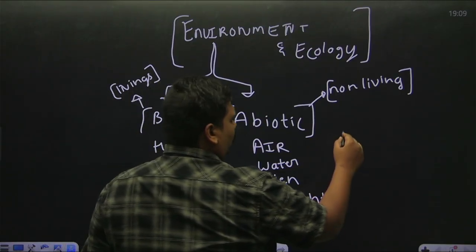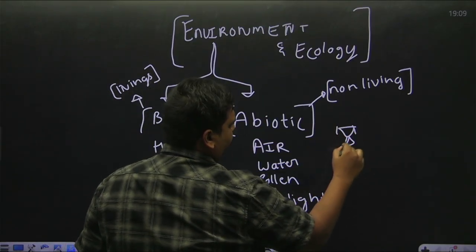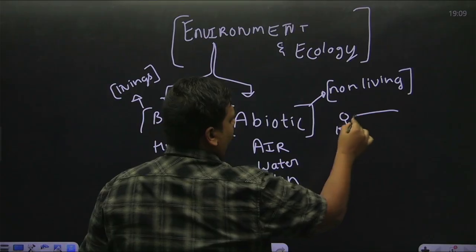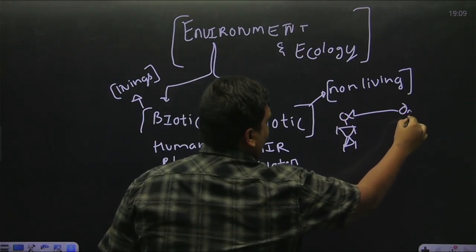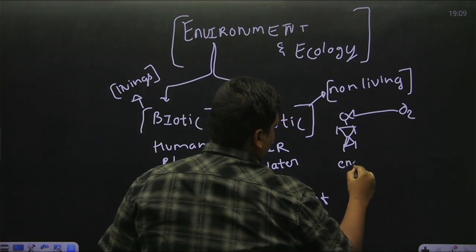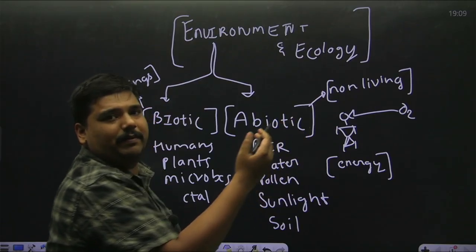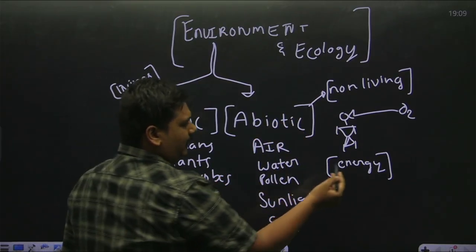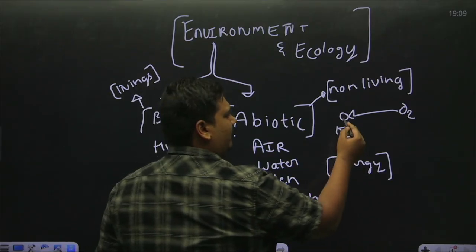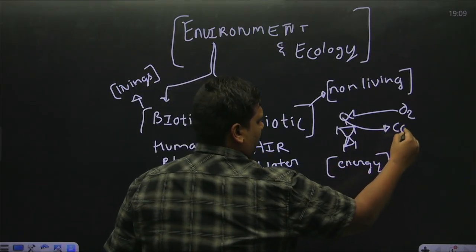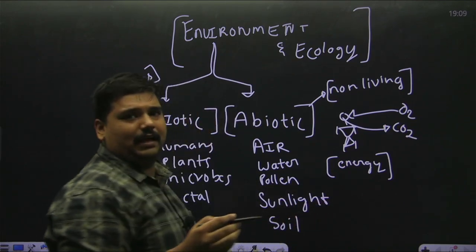Now we all know humans breathe in oxygen to produce energy. We take in the oxygen present in the air and we synthesize our energy and we exhale carbon dioxide.